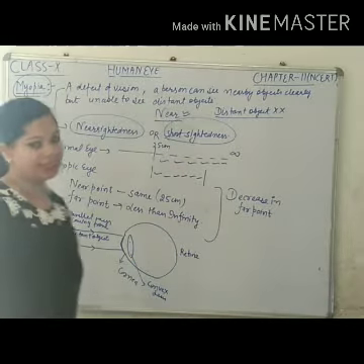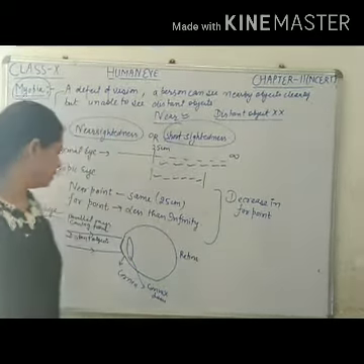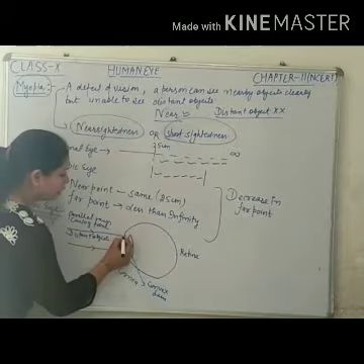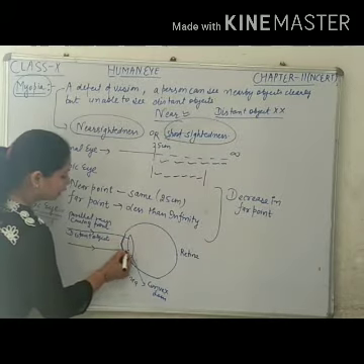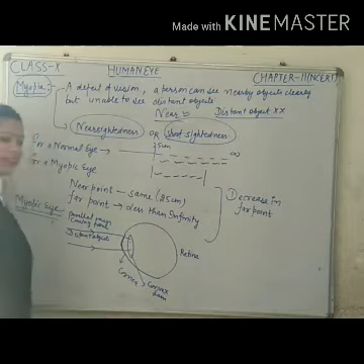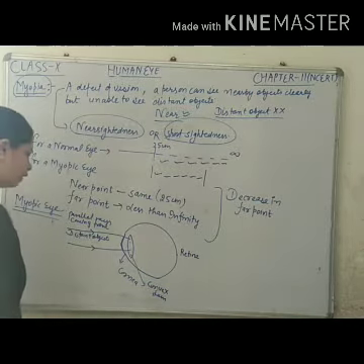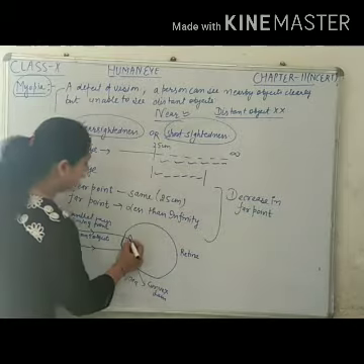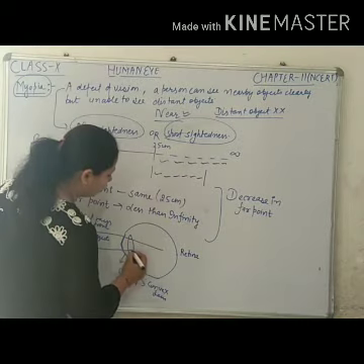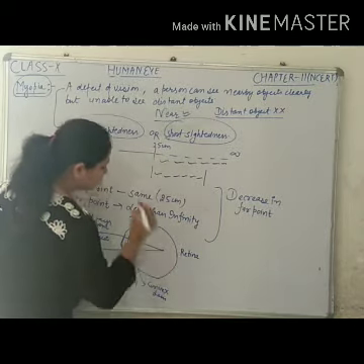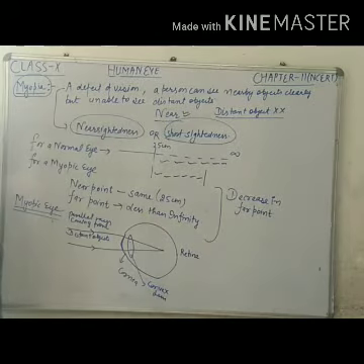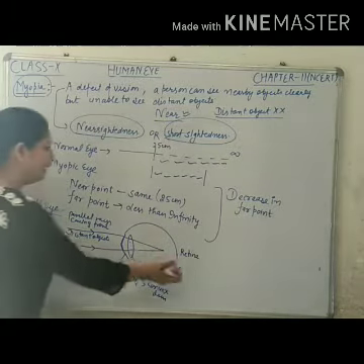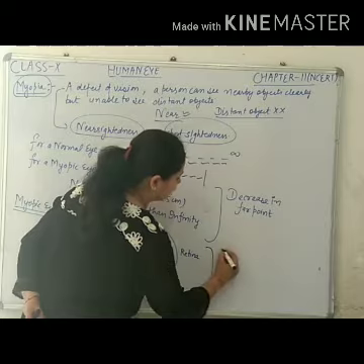Convex means bulging out. Due to its bulge, it converges the rays up to a little extent. When these rays enter the lens, that is convex lens, also converging in nature, it converges and forms the image not on the retina.